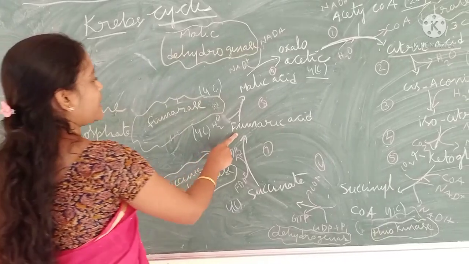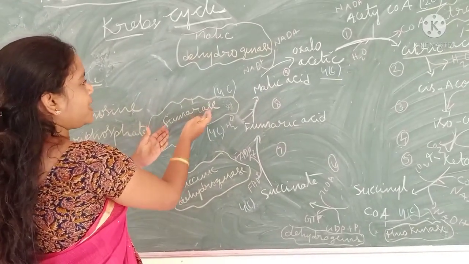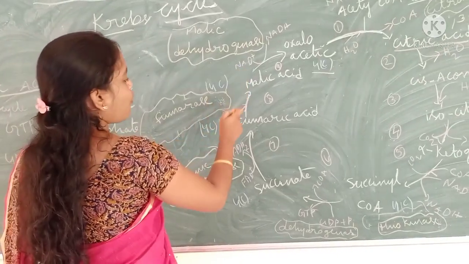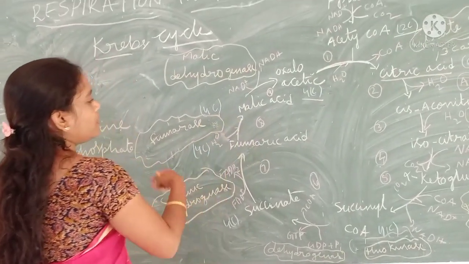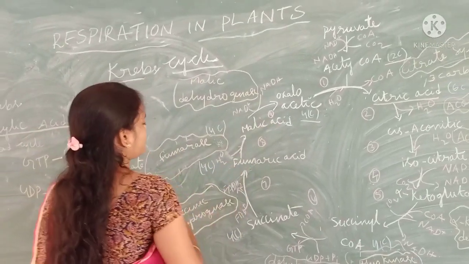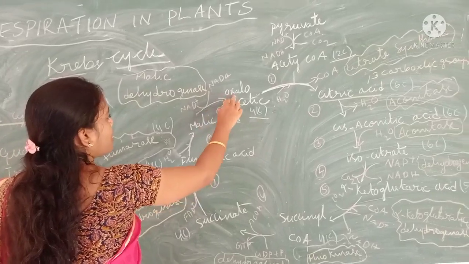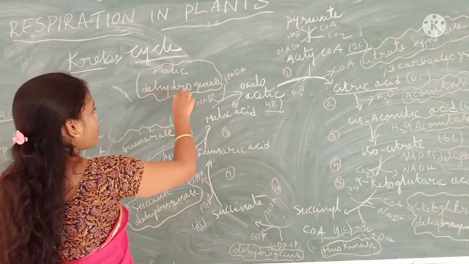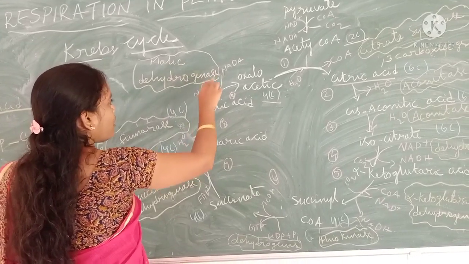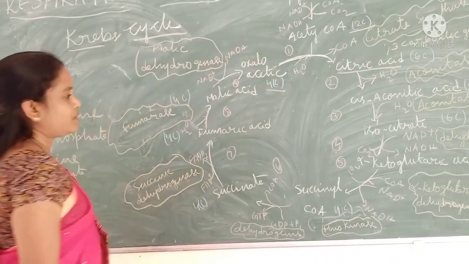This fumaric acid converts to malic acid in the presence of fumarase. Here, water means hydrogen compound is added to form malic acid. Here, malic acid converts to oxaloacetic acid in the presence of malic dehydrogenase, and here also 1 NADH plus molecule is formed.